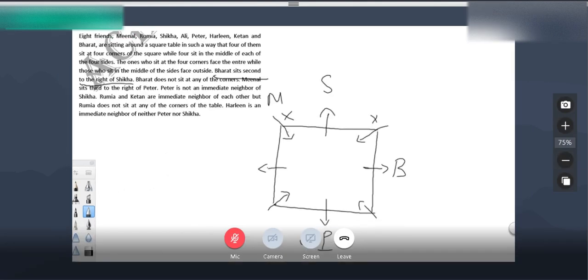Ramya and Ketan are immediate neighbors of each other. Ramya does not sit at any of the corners, which means in this arrangement Ramya has to sit in the middle of the side. Only one side is left, the middle of the side. She cannot sit in the corners. Now this is Ramya. If Ketan is an immediate neighbor of Ramya, one neighbor position is left here. Here I have to take Ketan because here it is already taken. We cannot take Ketan there.